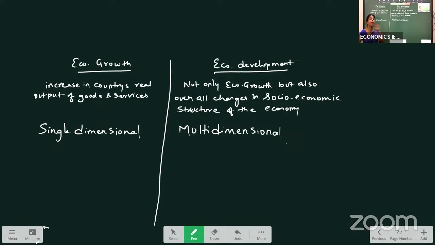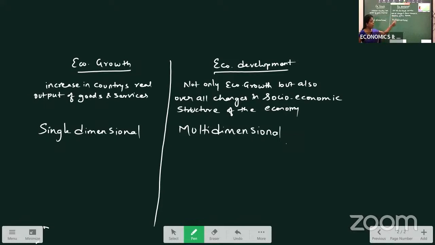People are getting various facilities available to them. People are developing in the sense when they have access to all the facilities like education, health, transport, communication, then we say society is developing.